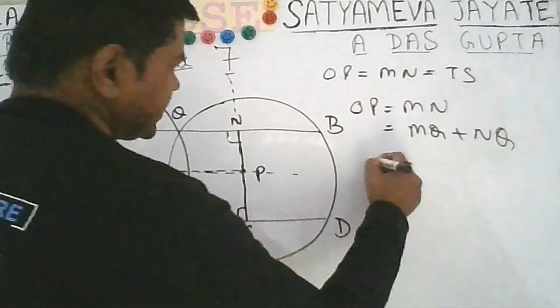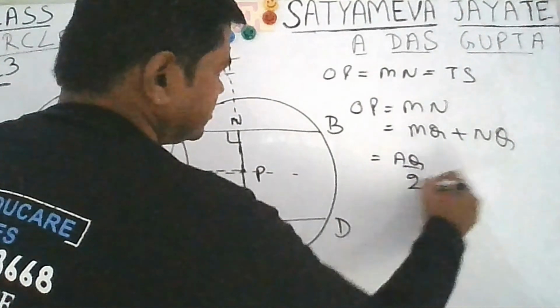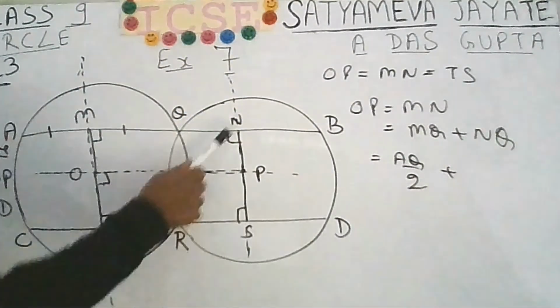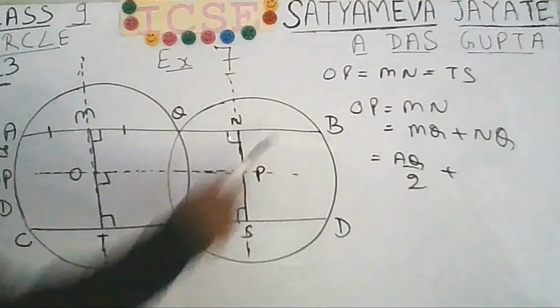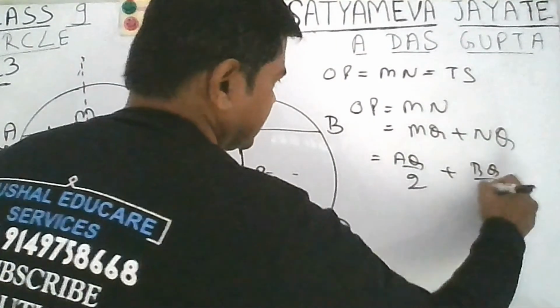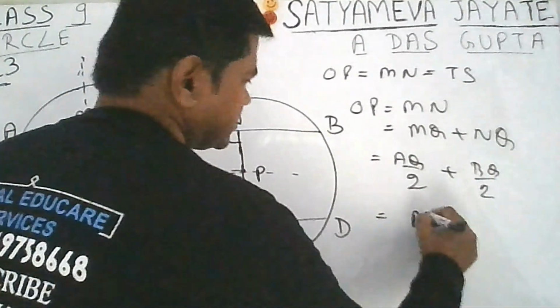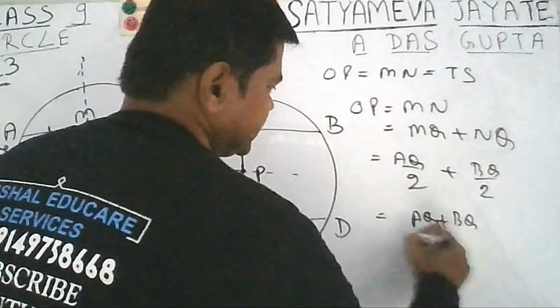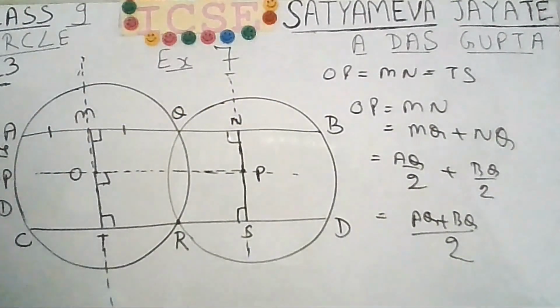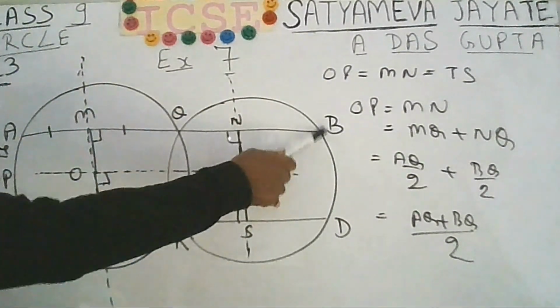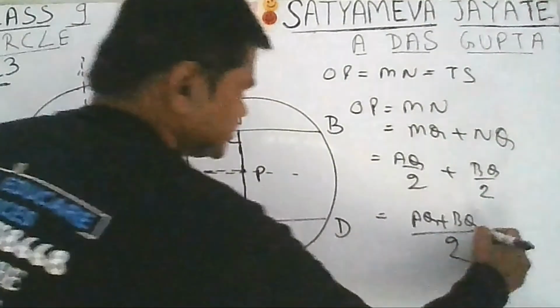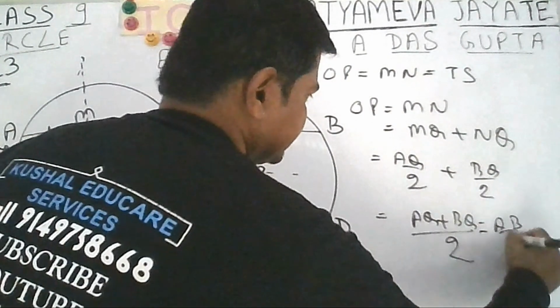So instead of MQ you can write AQ by 2. Similarly for NQ you can write BQ by 2. That means you want to say that AQ plus BQ by 2. What is AQ plus BQ? That is AB. This will be equal to AB by 2.